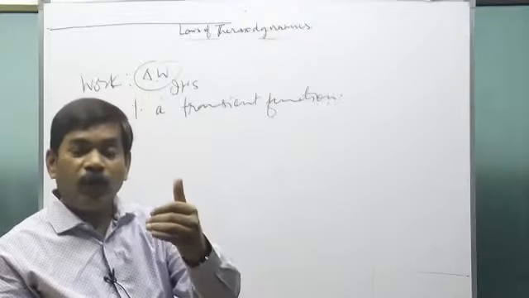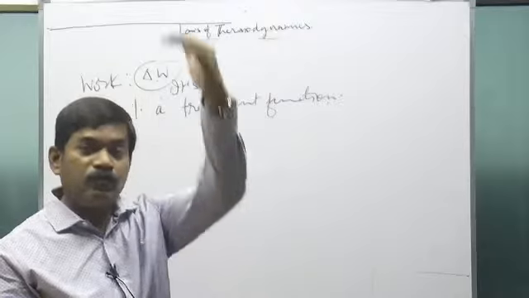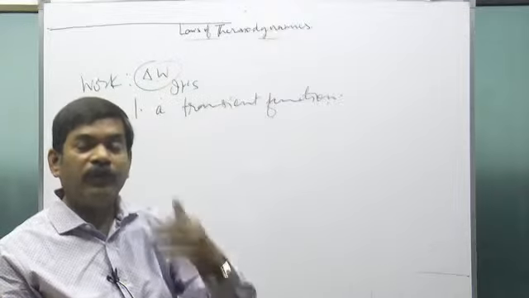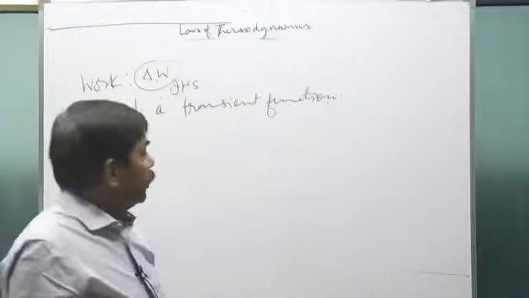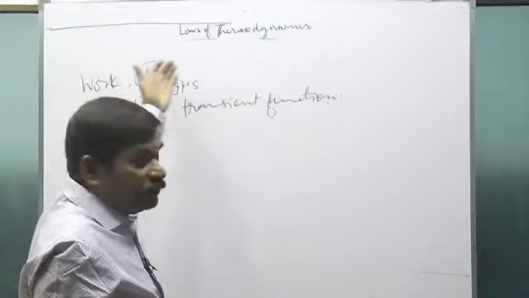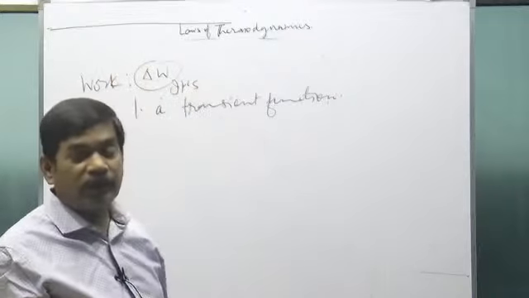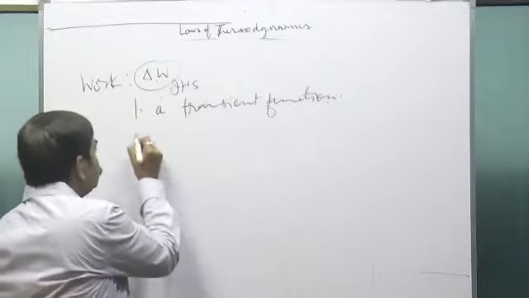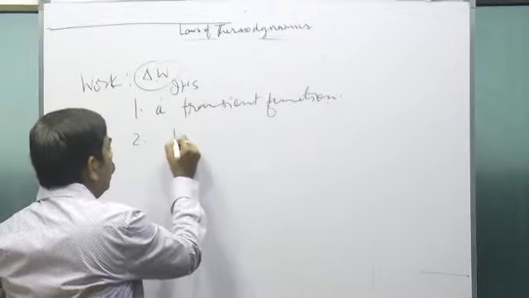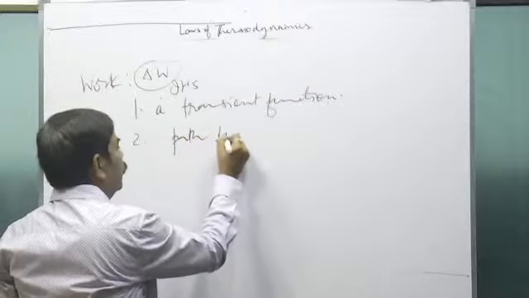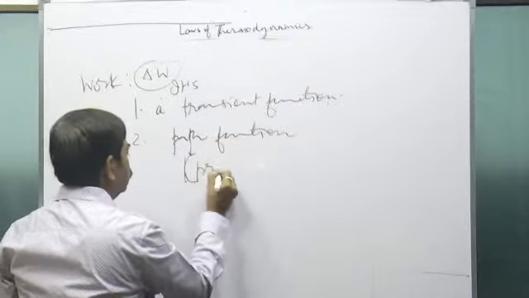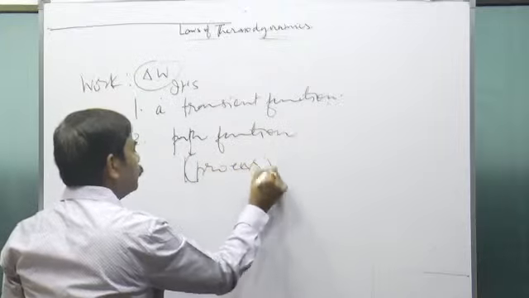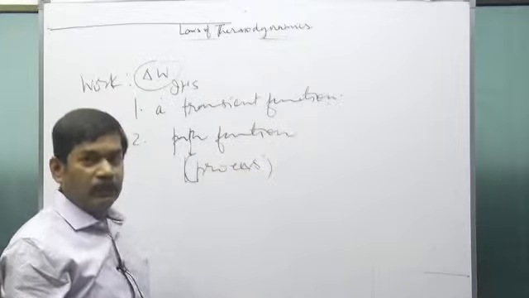Work is defined only when the piston moves, that means when the volume changes, when the system is in transition. So delta W will be defined only when the system is in transition. So it's a transient function. Secondly, it's a path function. Path means process.